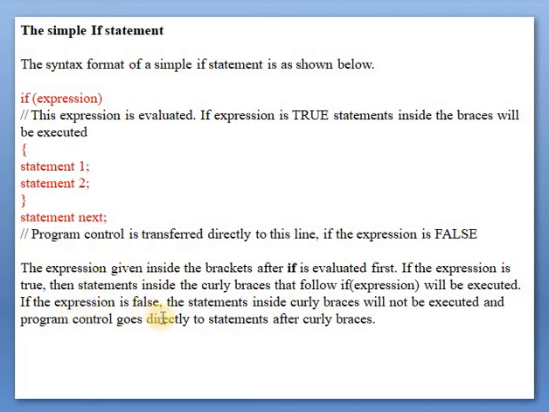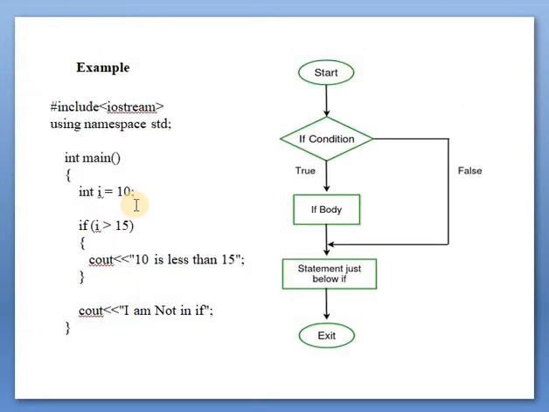If the expression is false, the statements inside the curly braces will not be executed and program control goes directly to the statement after the curly braces, that is statement next. But again remember, in both cases statement next will be executed. This is the simple if statement. Now we will see one example and flowchart of the simple if statement.